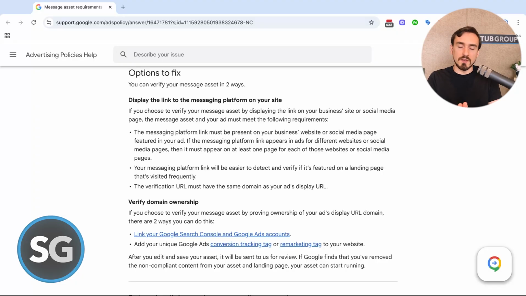And again, the verification URL must have the same domain as your ad's display URL. So let's say you have multiple websites. If your ad is for example.com, then the link to your messaging profile needs to be on example.com, not on example2.com or whatever your other website domain might be. So that's one way you can verify.